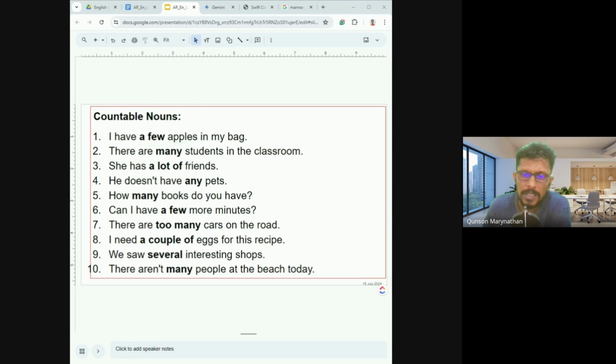There are many students in the classroom. Many, நிறைய. She has a lot of friends. She has a lot of friends. He doesn't have any pets. எதுவுமே. He doesn't have any pets. எந்த செல்லப்பிராணியும் கிடையாது. How many books do you have? How many books? This is எத்தனை புத்தகங்கள்.